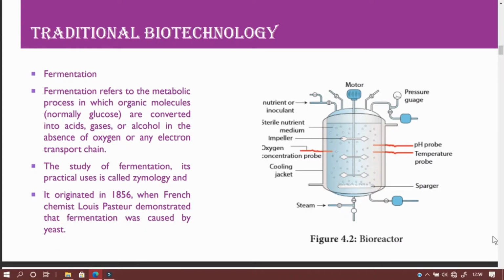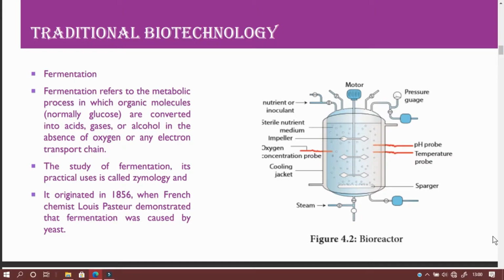Traditional biotechnology is conventional biotechnology, and it has been developed during the past centuries, and we get many products out of it. The important one is fermentation technology. Fermentation refers to the metabolic process in which organic molecules, normally glucose, are converted into acids, gases, or alcohols in the absence of oxygen, that is anaerobic respiration, or without any electron transport chain.